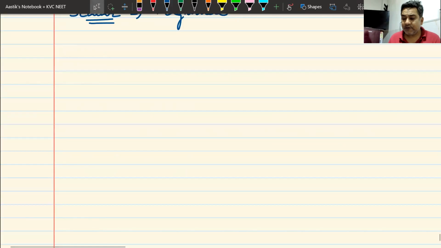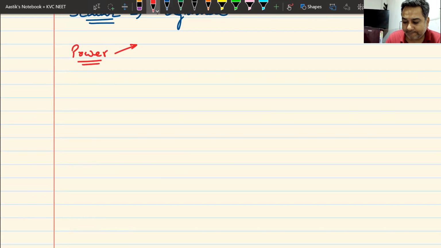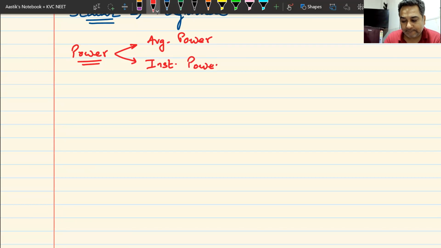Now, when we talk about power, we can think of it as of two types. The first type of power is known as average power, and the second type of power is known as instantaneous power. Now, that would take us to chapter number 1, where we had average speed, instantaneous speed, average velocity, instantaneous velocity, average acceleration, and instantaneous acceleration.